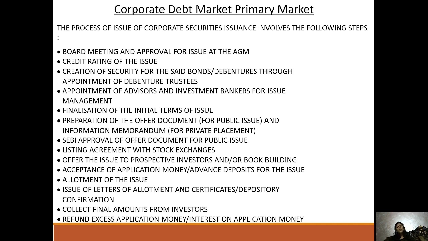is there, finalization of the initial terms to be used, and listing agreement, SEBI approval, and acceptance of participants' money or advance deposit for the issue, allotment of the issue. There are many things, because the security market is now very important. So you should know what the primary market and secondary market are, and how the BSE and NSE work in India, because we are now declared the fifth largest economy, and our market capitalization is large, and FII investment is large. So all these things are related.